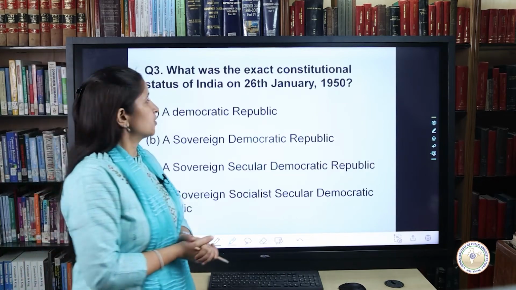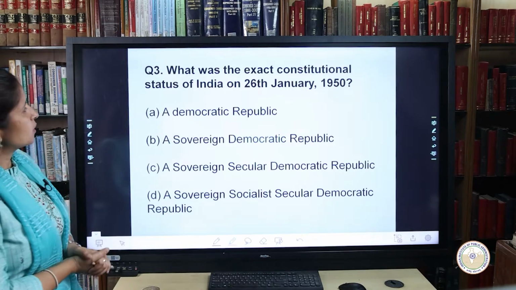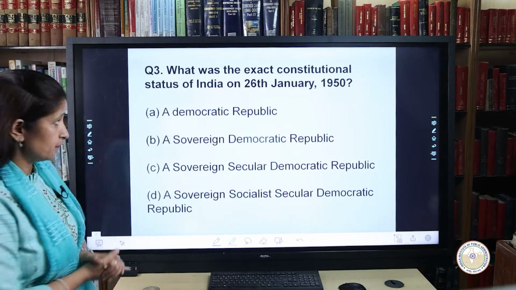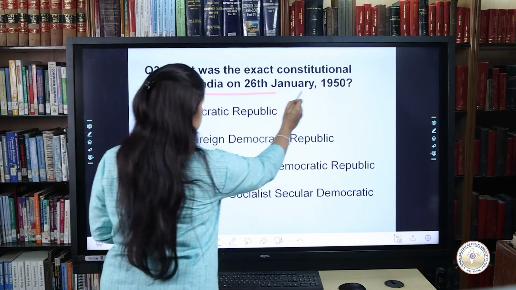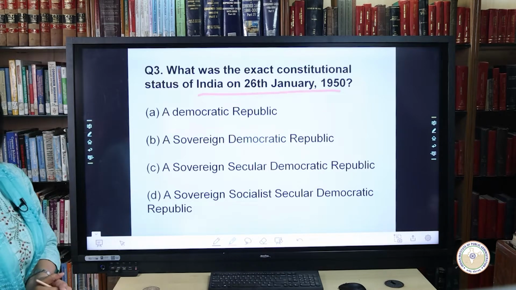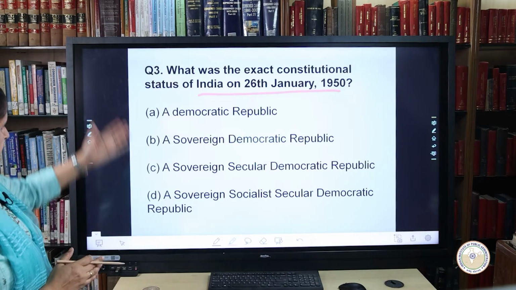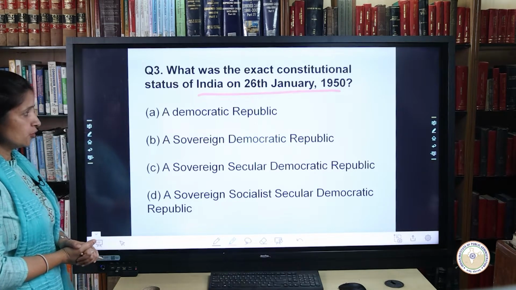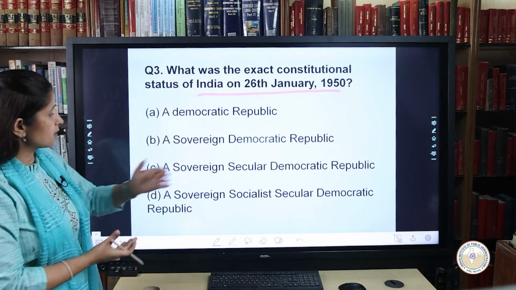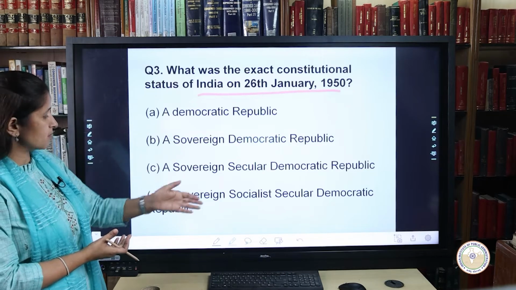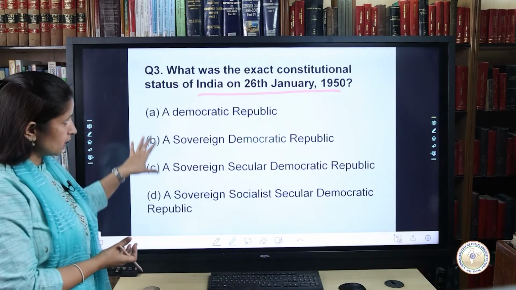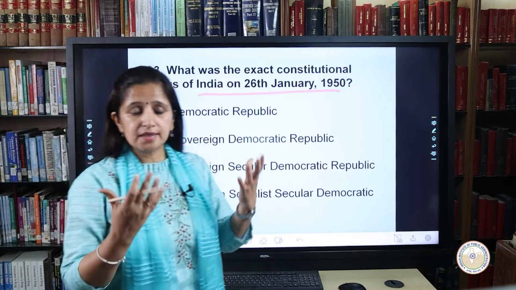Coming to the third question, what was the exact constitutional status of India on 26 January 1950? The point to be noted here is the exact constitutional status of India on 26 January 1950. Four options are there in front of you: whether it was a democratic republic, a sovereign democratic republic, a sovereign secular democratic republic, or a sovereign socialist secular democratic republic. So in order to come out with the answer, let's actually see.